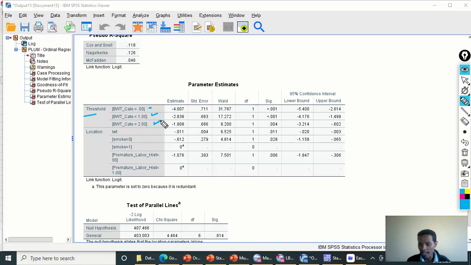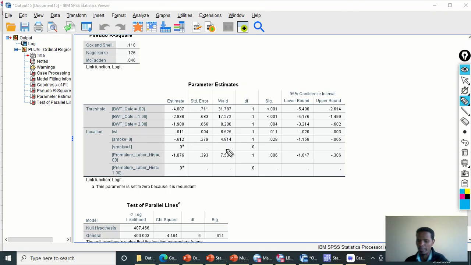The last category, the third, will not have a beta coefficient associated with it because the cumulative effect, or the summation of the probability of each category until the last category, will finally be 1 or 100. That is why the third category beta coefficient or estimate is omitted here. So this is the way we need to understand the thresholds or the cut points or the intercepts.